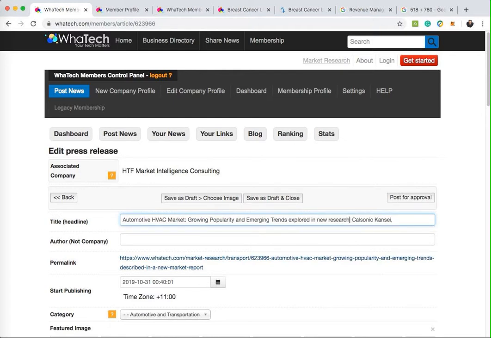Research report. Now, this way, you'll notice I also got rid of that pipe symbol because that's not important. And also that name, which is a brand name or a company name, is not important to the headline. So we're going to remove that for the minute, and we'll come back to that in a second.